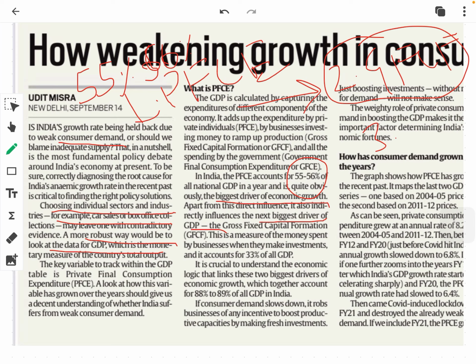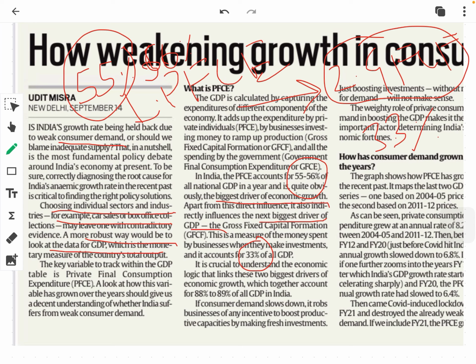So this is a very important factor. Now this is a measure of the money spent by businesses when they make investments, and it accounts for 33% of all the GDP. So this GFCF is contributing 33% to the GDP, and the private final consumption expenditure is contributing 55% of the GDP. So these are the two facts that we have to keep in mind.